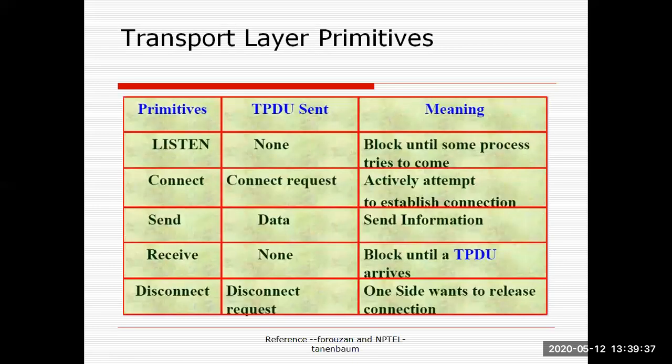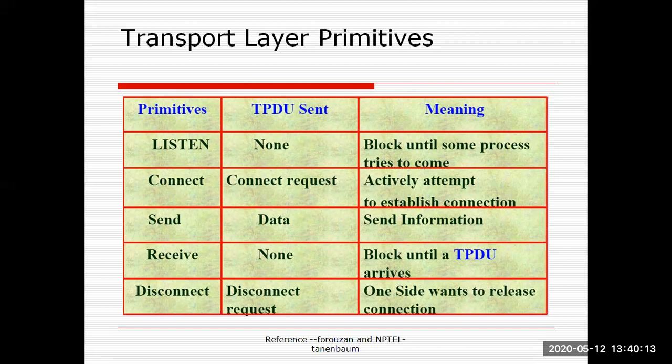Now the transport layer has defined some primitive operations along with the TPDU. For example, listen, connect, send, receive, and disconnect operations. For listen, the TPDU sent is nothing, that is none. The meaning is the service is blocked until some process tries to come. Now the connect primitive means a connect request has been sent. Its meaning is to actively attempt to establish a connection.